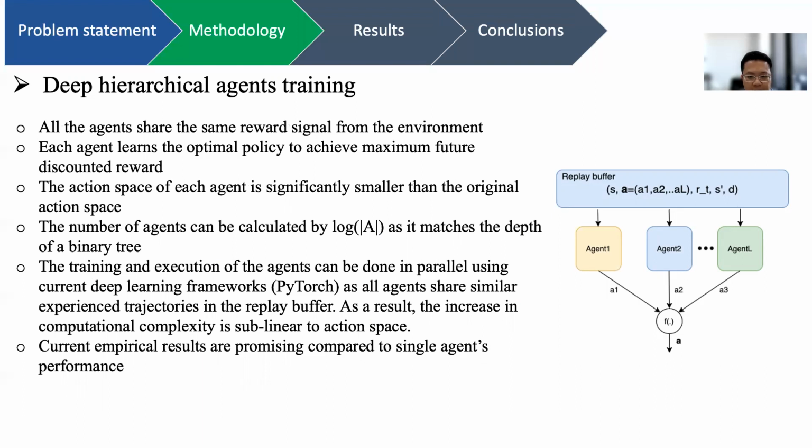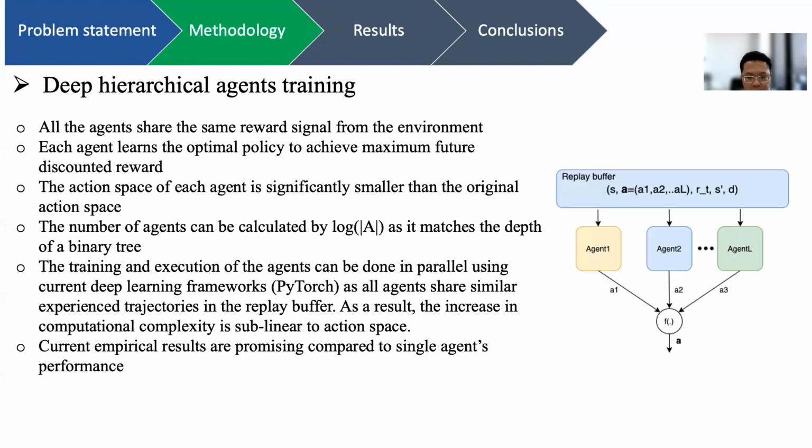The action space of each agent is significantly smaller in this case than the original action space. As I said earlier, the actions for each agent can be just around 10 to 20 actions, which is our design choice. The number of agents can be roughly calculated as the logarithm of the original action space, as it matches the depth of the tree. This is not really a binary tree, but in a certain sense, it resembles one.